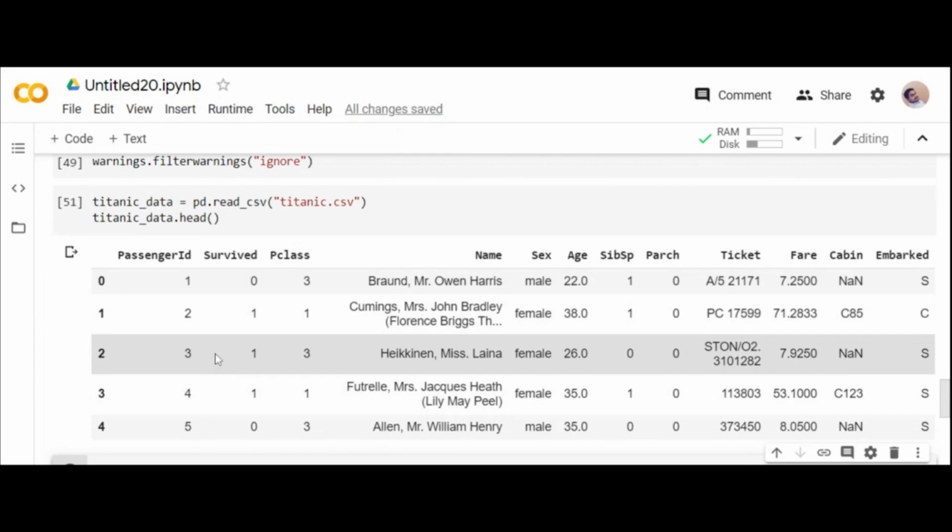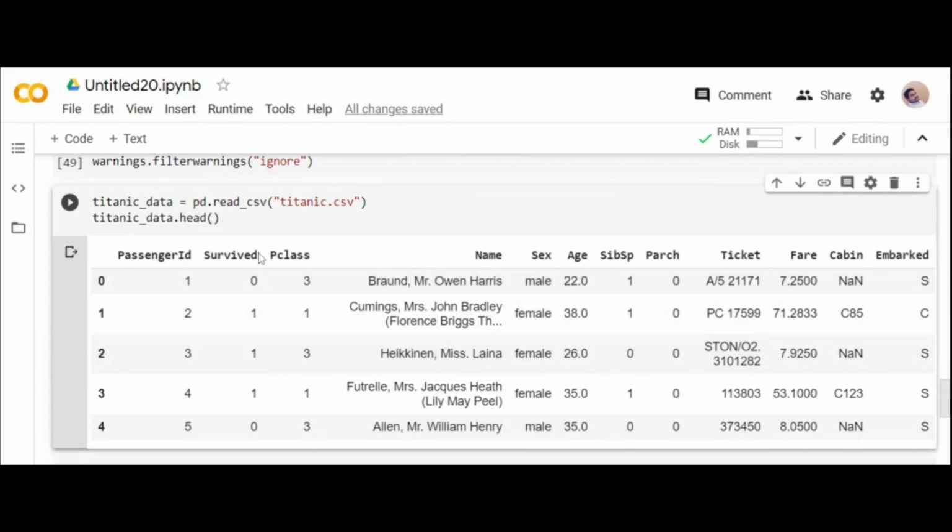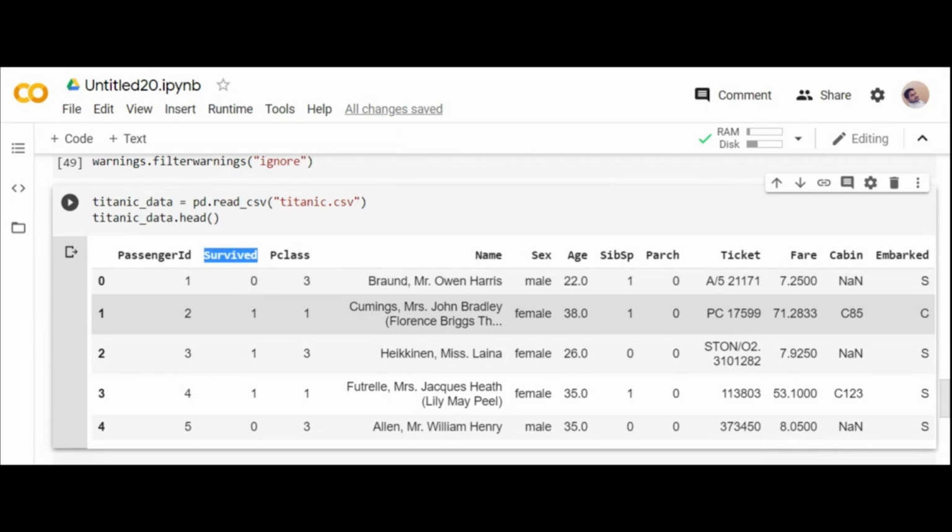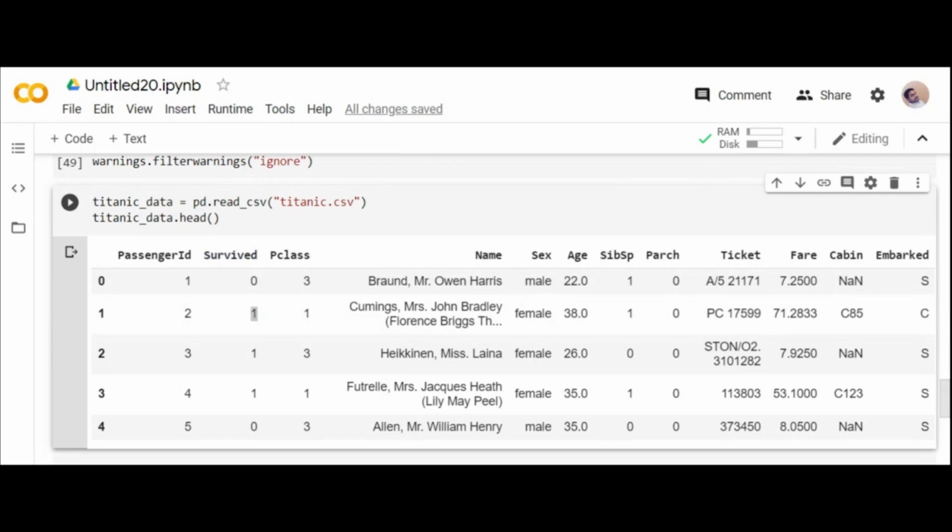Can you see your data set? The columns indicate PassengerId, the list of passengers. Survived: 0 stands for not survived, 1 stands for survived. If you are aware of the movie, the heroine is the only one who lived, and the hero died in the movie. In the same way, we'll perform some analysis on how many people survived, and we'll make sure the data is clean, because you can see you're having some null values here.